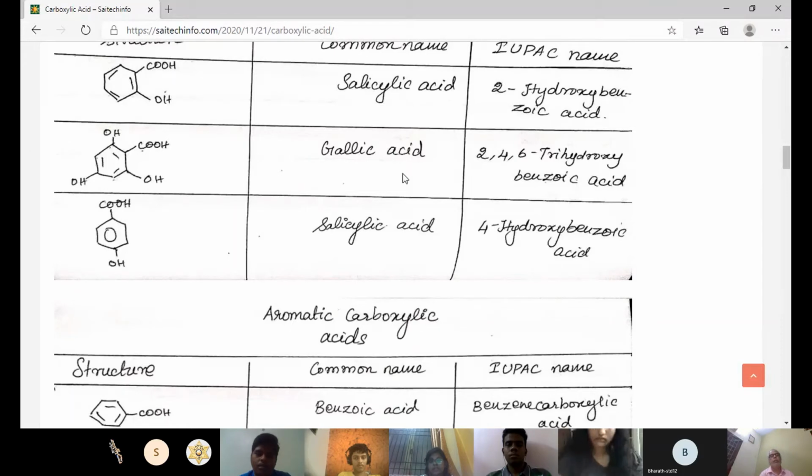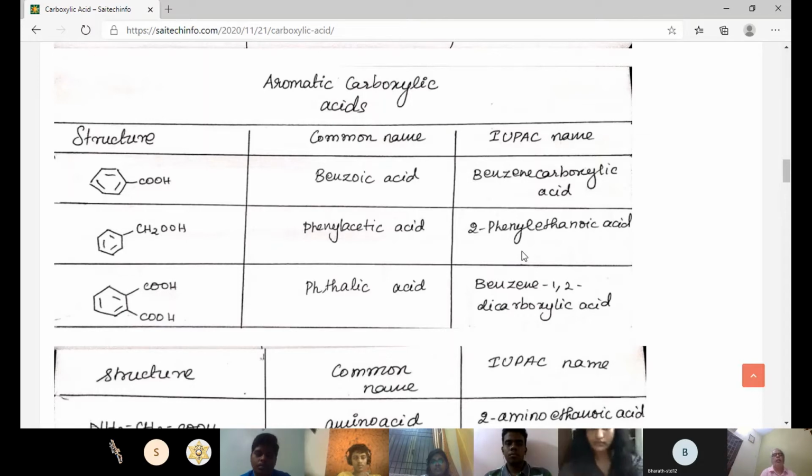And the last structure is this one. Its common name is also salicylic acid, but the position of OH differs. Hydroxycarboxylic acid as salicylic acid. Yes. Okay. And this one is benzoic acid. Yes, okay, sir. Right. Correct it then.